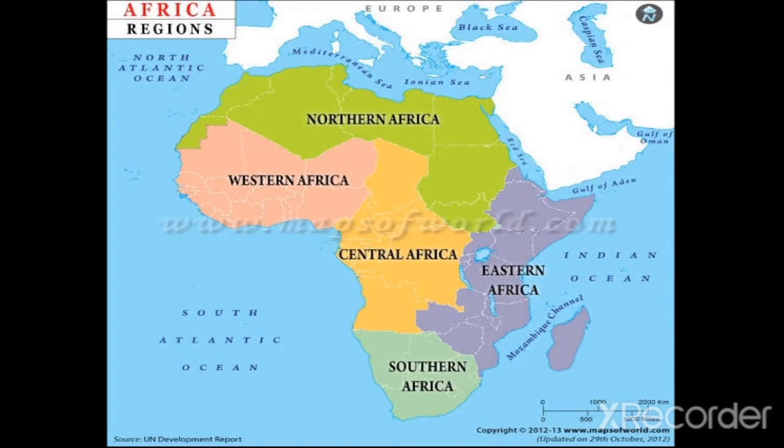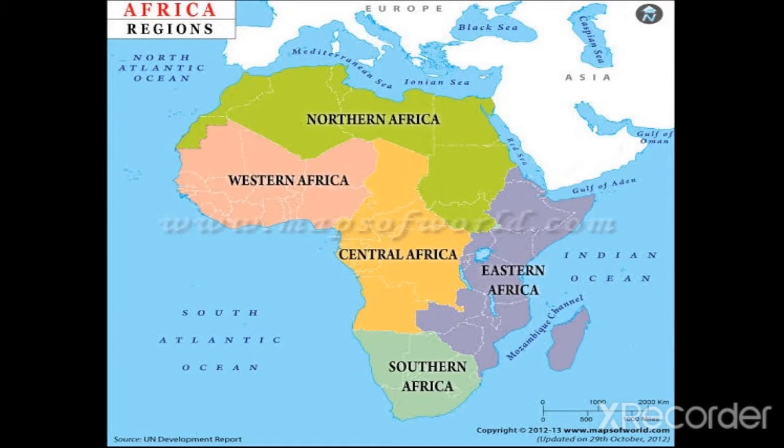Now, also look at this in the aspect of a map. It is shown in the map that the 5 regions in Africa are the northern, western, central, southern, and eastern Africa. Now, let's look at this properly. The part of the map which is green is the northern Africa. So, countries found on that part of the map are called northern African countries, and examples are Algeria, Libya, etc.